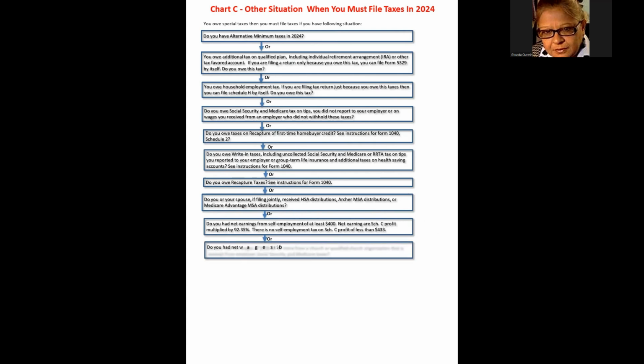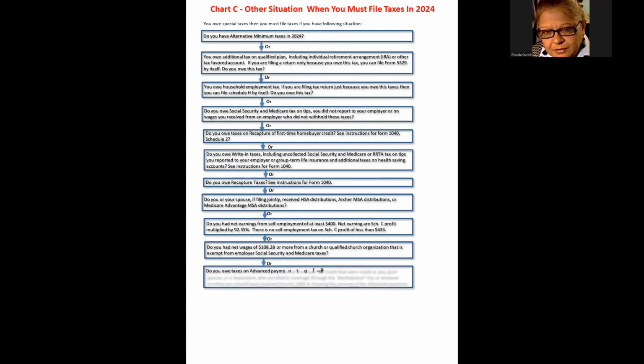Or, you had wages of $108.28 or more from a church or qualified church organization that is exempt from employer Social Security and Medicare taxes, or you owe taxes on advance payment of premium tax credit that were made to you, your spouse, or a dependent who enrolled in coverage through the marketplace. You or whoever enrolled should have received Form 1095 showing the amount of the advance payment.